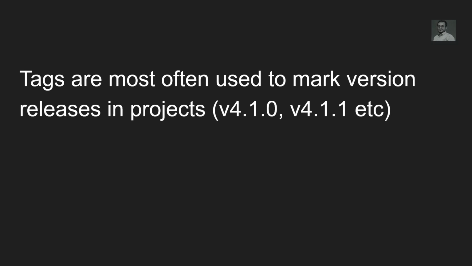If you want to get version 4.1.0, you can go to that particular commit, and Git will automatically go there and give you the code available at that point of commit. That is that version. So these are the tags. In simpler words, tags are an easy way to remember a place. If you want to go to that place, you mark it with a name, and then you just tell the name and go to the place that has that name.